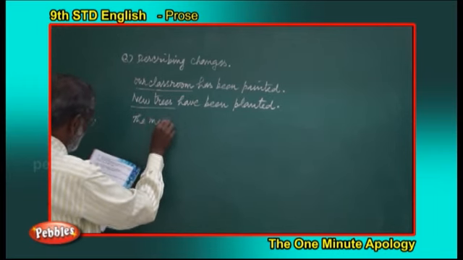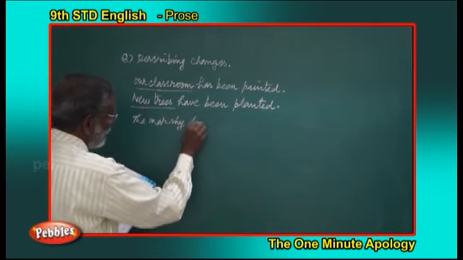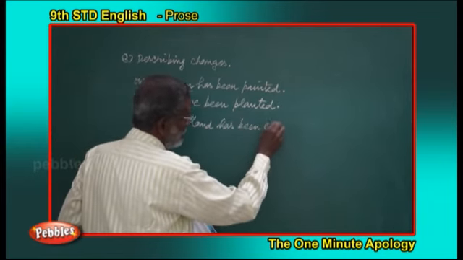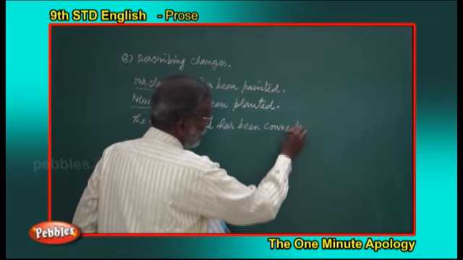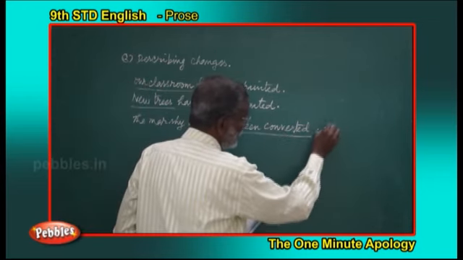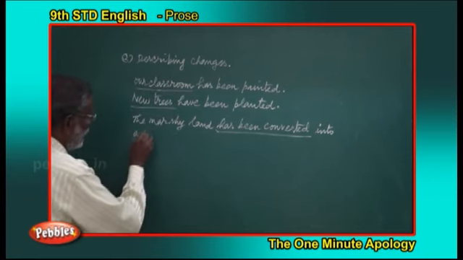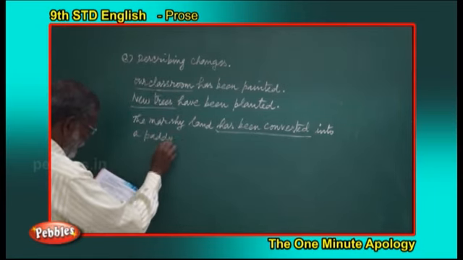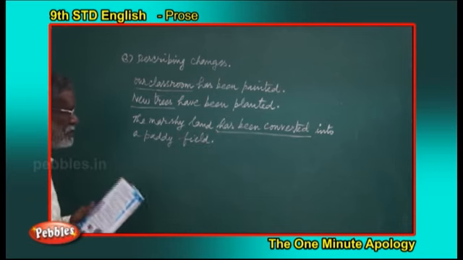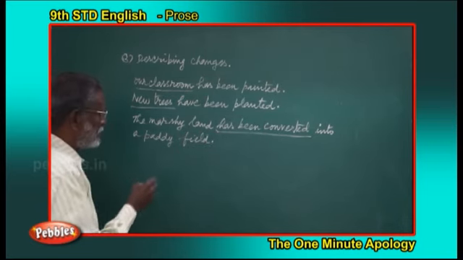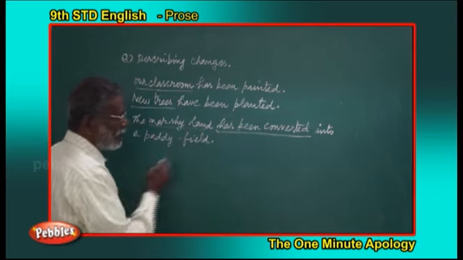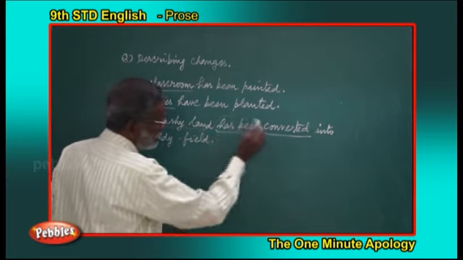The marshy land has been converted into a paddy field. It was rough and it was converted into a paddy field. Has been, since the subject is in the singular form, has is used here. It is in the passive form.